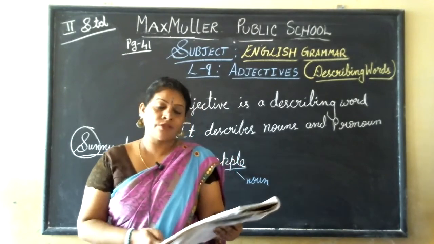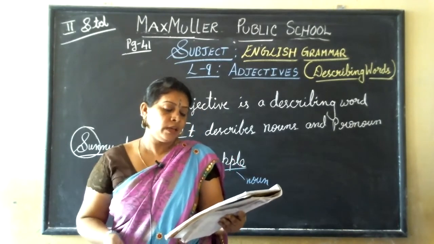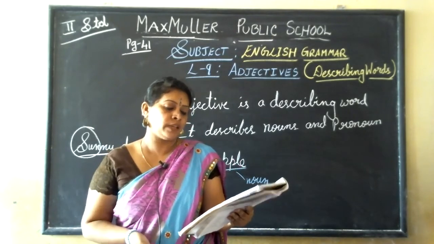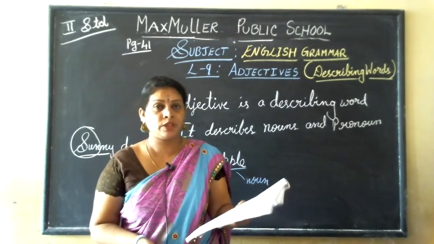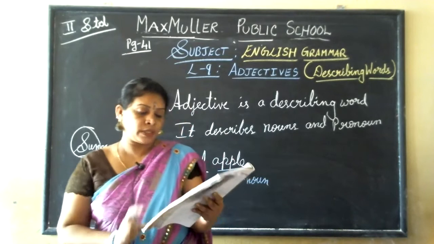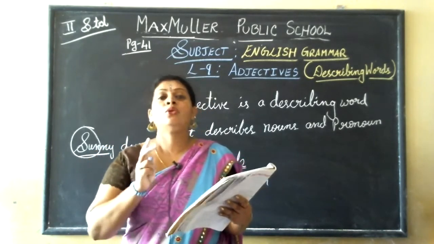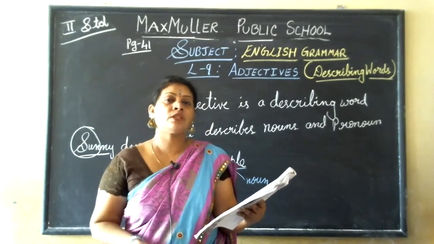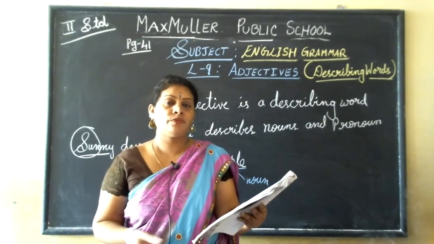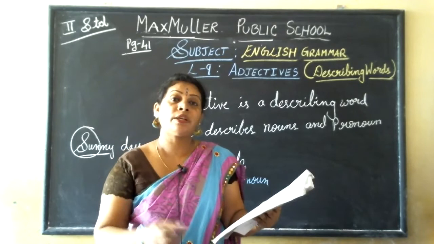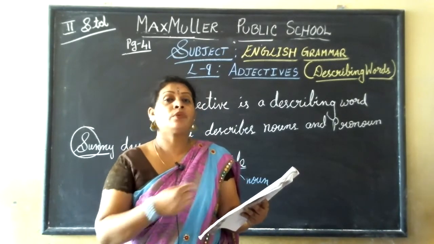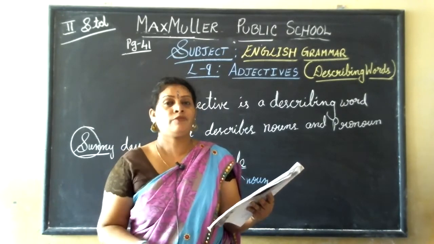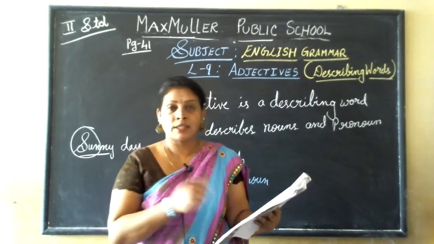Now, based on this, they have given the exercises. Tick the adjective that suits the noun in the picture. They have given the picture and next to that, two options. You have to decide which adjective, which word, explains more about that picture, and put a tick mark for that. Okay, now let us start.